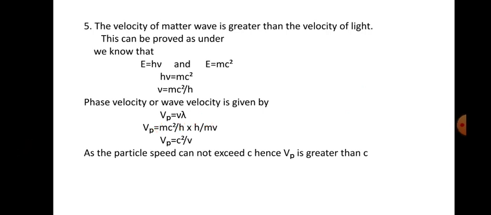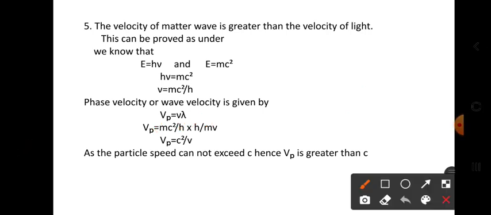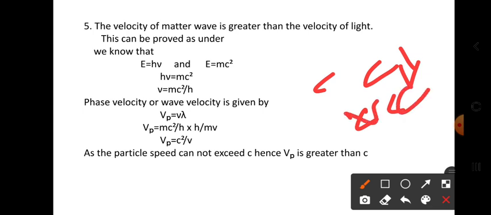All right. Now see, generally a particle's speed cannot exceed the value of c. Any body, for example a particle, always has speed less than c.